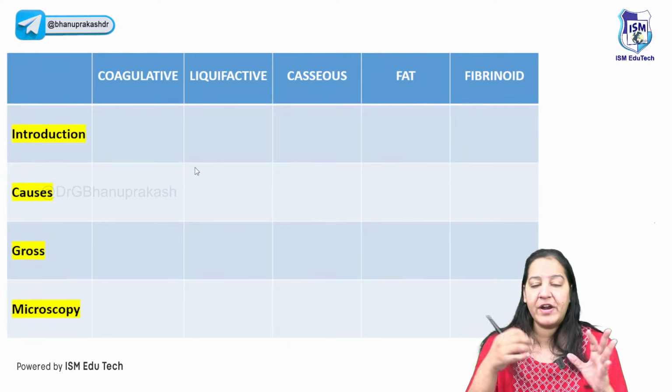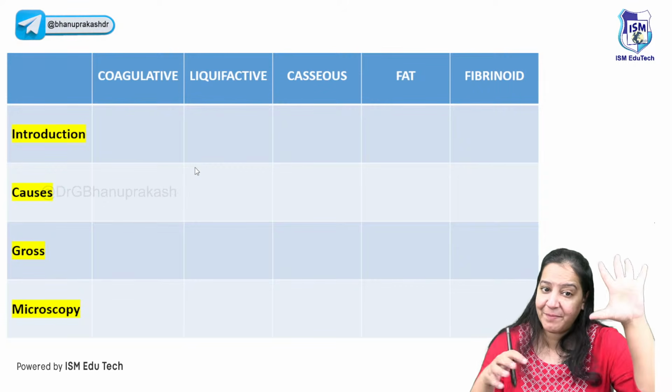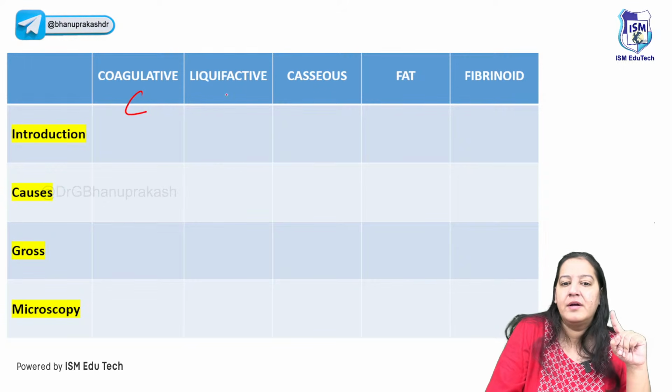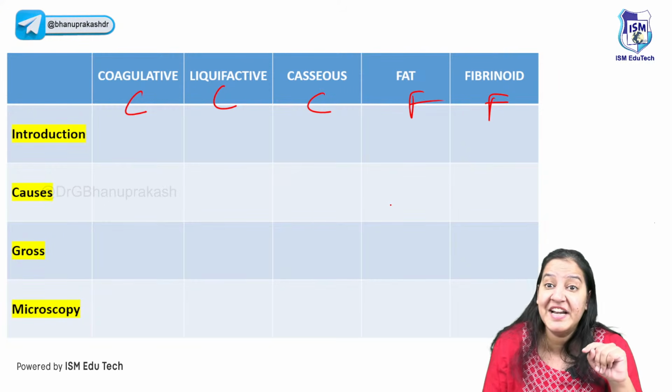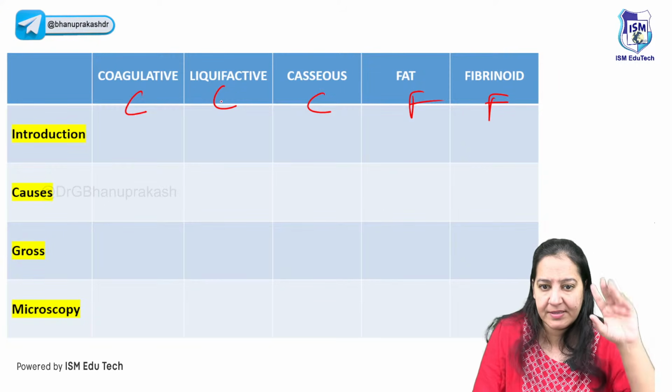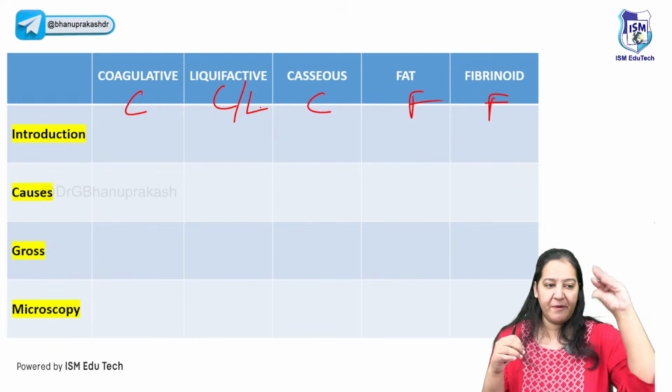Now, here the types of necrosis are important. There are 5 types of necrosis. Are you aware of it? The 5 types of necrosis: coagulative, liquefactive or colliquative, caseous, fat, and fibrinoid. Triple C, double F. The 5 types of necrosis. Colliquative or liquefactive, one and the same thing. Give me a thumbs up.